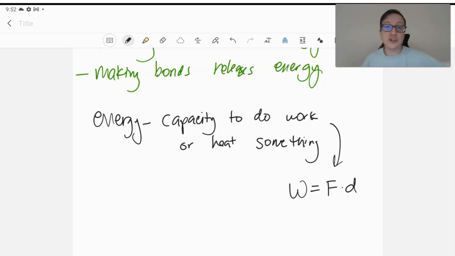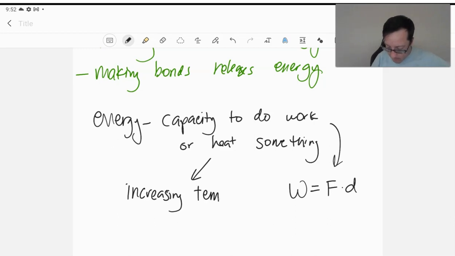On the other hand, energy can also be used to heat something, and heating something is increasing its temperature. And we will see that temperature is very closely associated with kinetic energy. So both of these still deal with kinetics and kinetic energy.